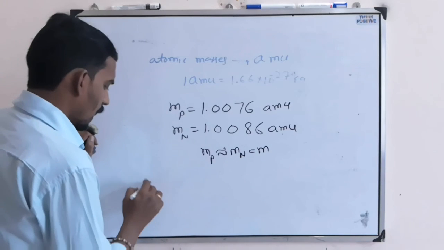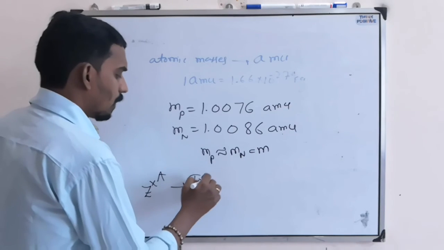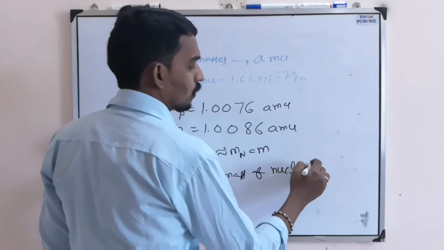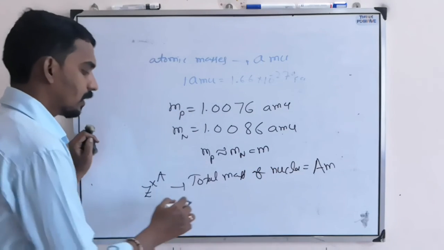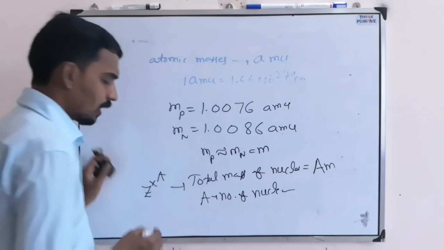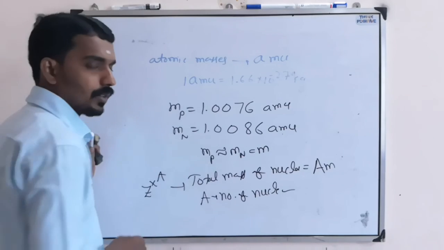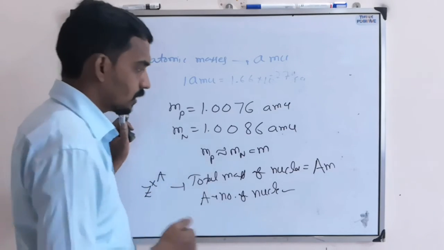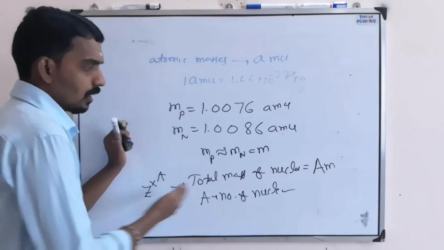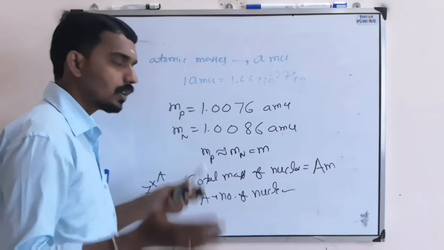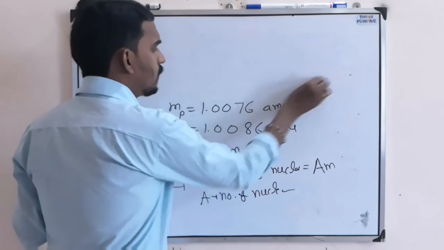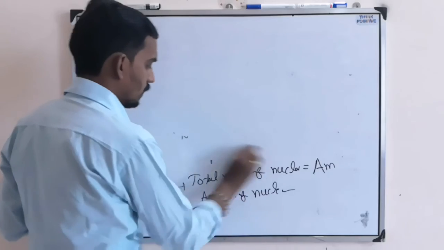Then for an atom ZXA, the total mass of the nucleus equals A into m. Here A is the number of nucleons, because a nucleon means a particle inside the nucleus, proton or neutron. Each mass is m, so all the nucleons' mass is A into m. This is the nucleus mass.